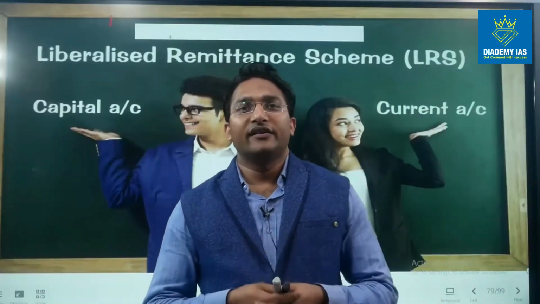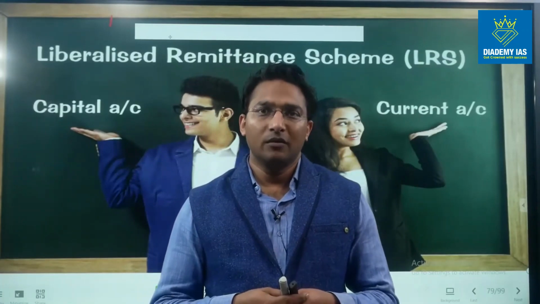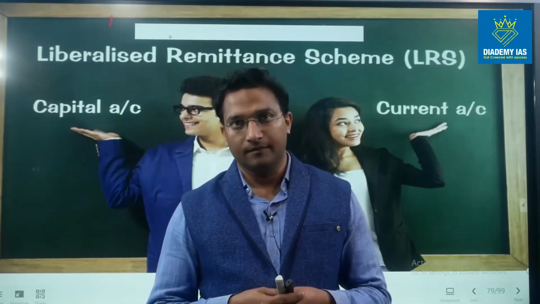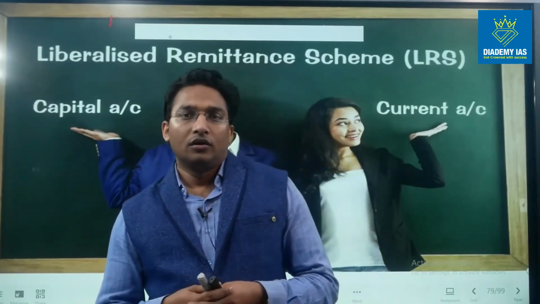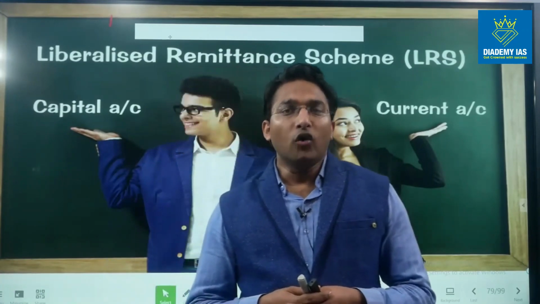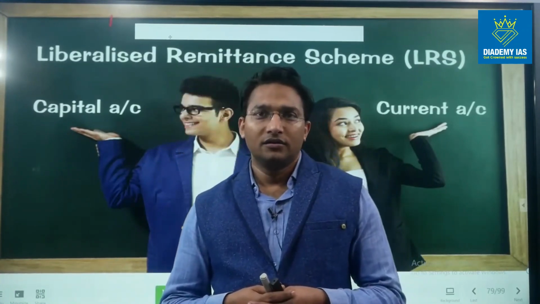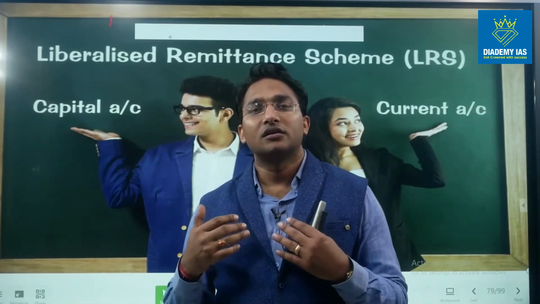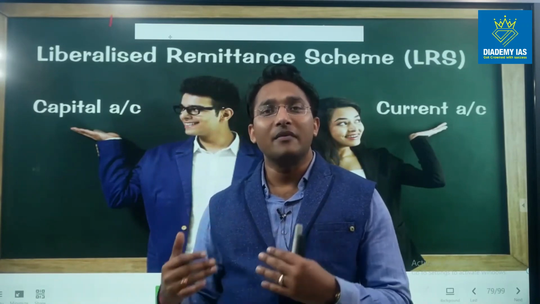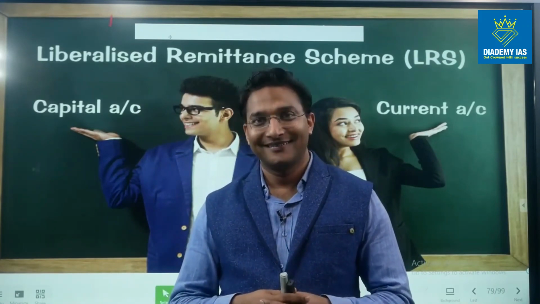So friends, in this session we will discuss the Liberalized Remittance Scheme. All of you must have heard that India receives the largest remittances in the world.